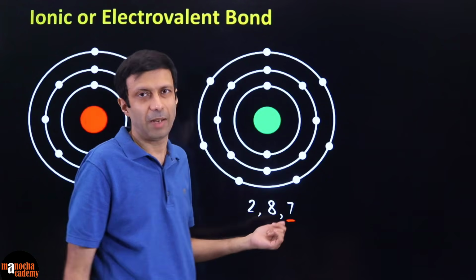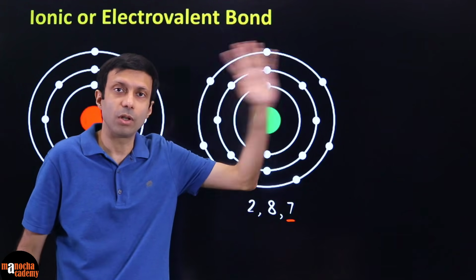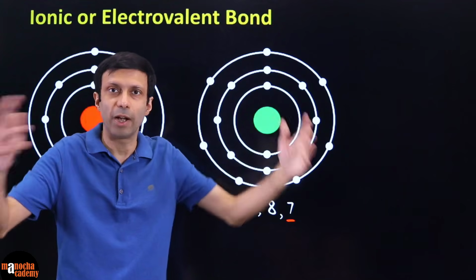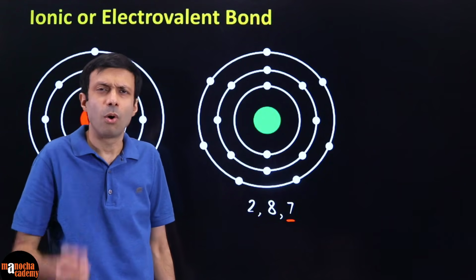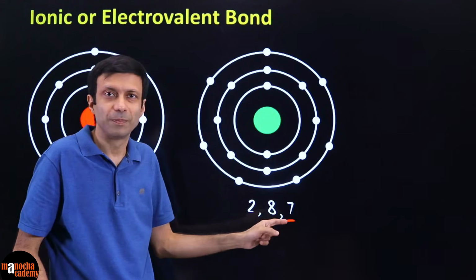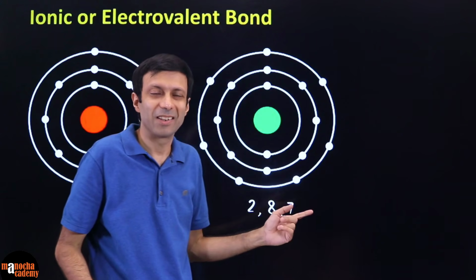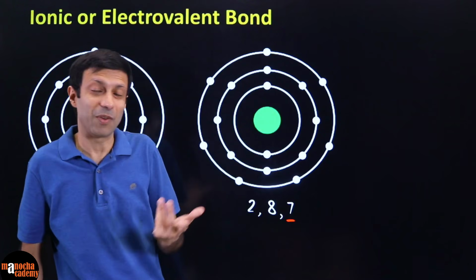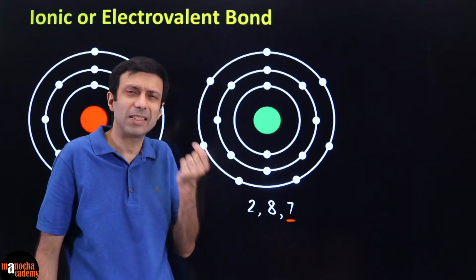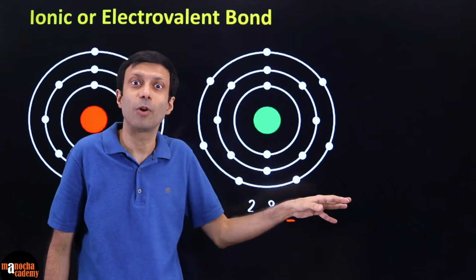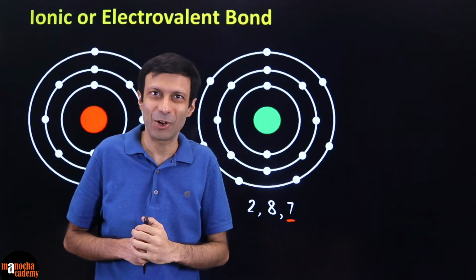And this guy says, hey, I have 2, 8, 7 electrons. So for me to become stable, either I have to give away all 7 electrons, which means I have to find people to receive these 7 electrons, or I can just gain 1 more. So again, he's also smart, finds the easy way, just like we find shortcuts. He says, if I just get 1 more electron, I'll become 2, 8, 8. Hooray, I'll become the octet.